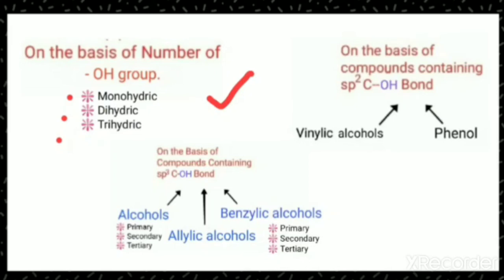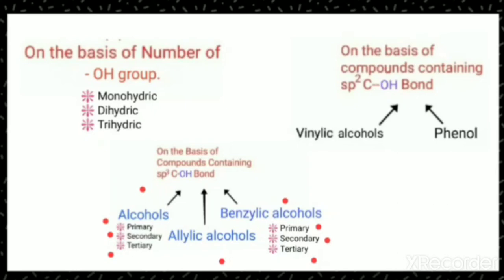Next we discussed the classification based on compounds containing an sp3 hybridized carbon OH bond, in which we discussed three categories: alcohol, which is further classified as primary, secondary, tertiary; allylic alcohol; then benzylic, which is further classified into primary, secondary, tertiary.